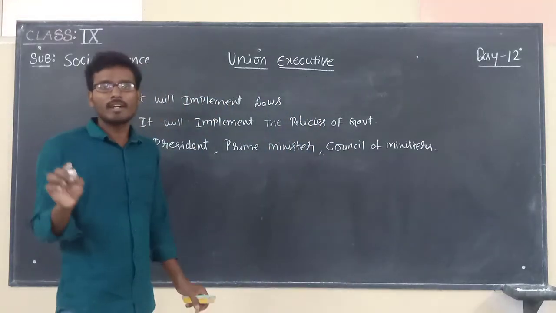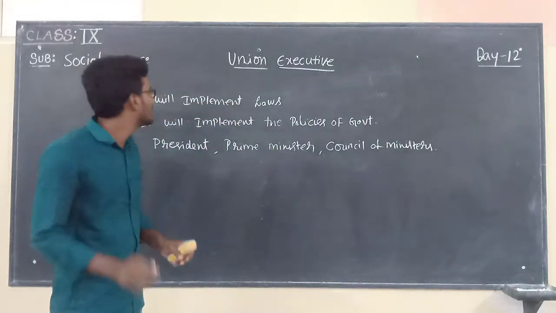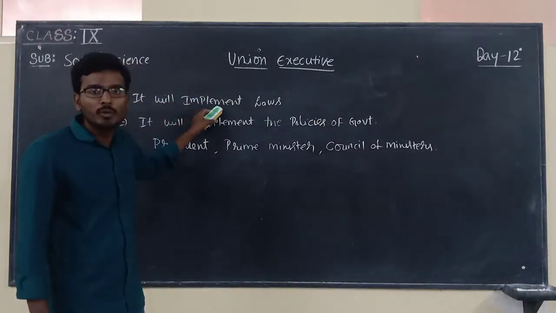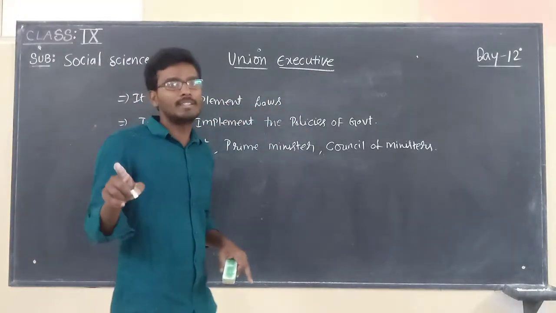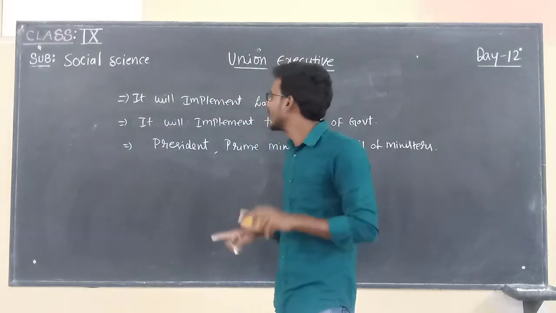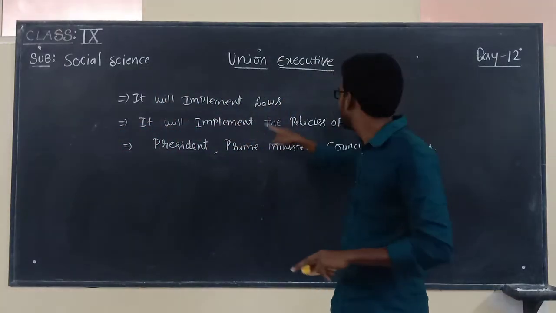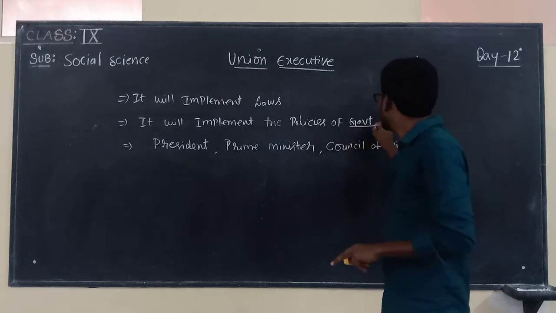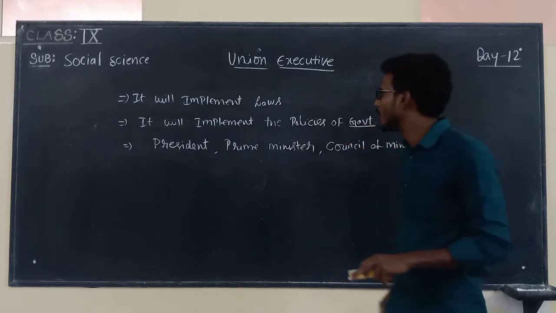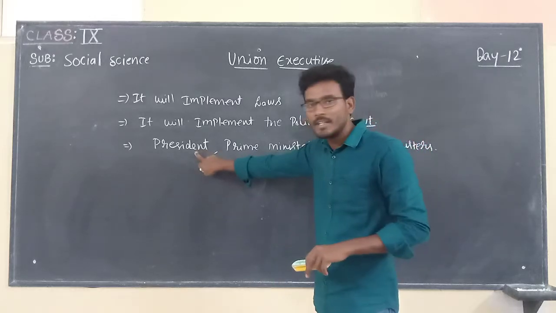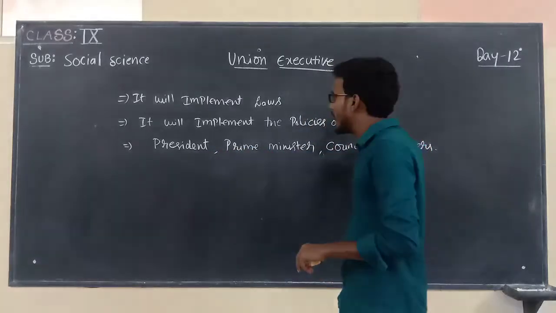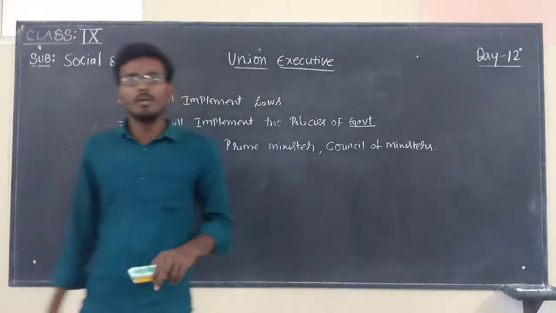The major function of union executive is nothing but to implement laws framed by legislature, and it will implement the policies of the government. And union executive comprises the President, Prime Minister, and after that Council of Ministers.